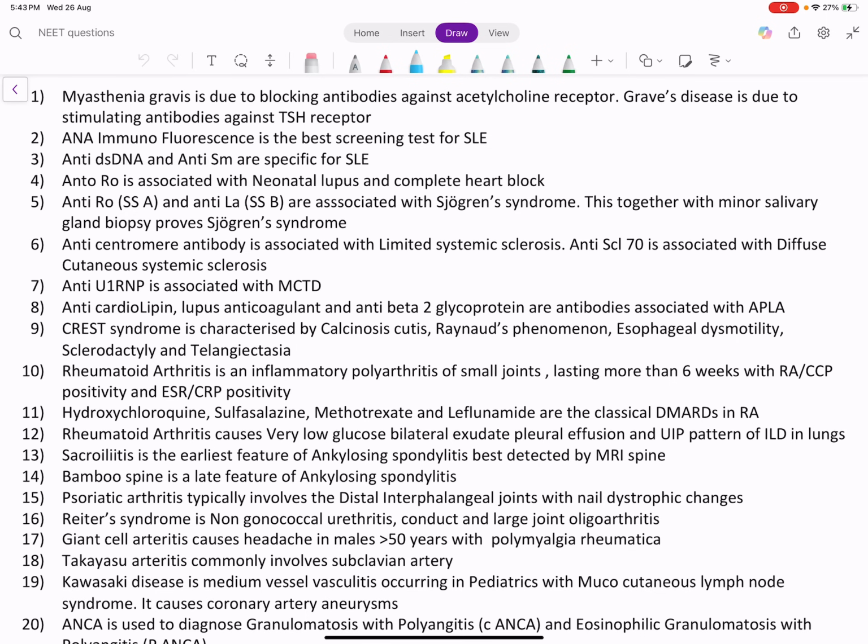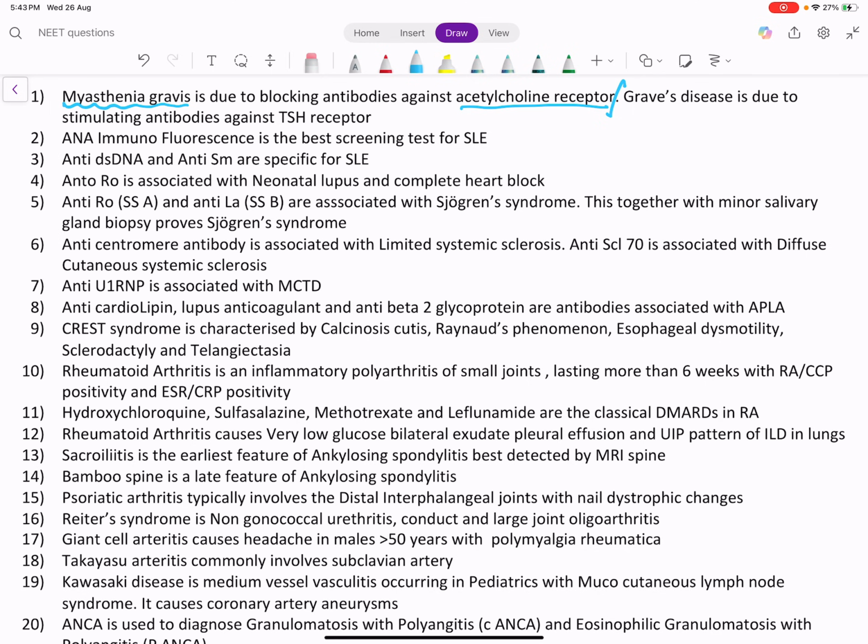So coming to organ specific autoimmune diseases, think of myasthenia gravis. It is a blocking autoantibody against acetylcholine receptor, whereas Graves' disease is a stimulating antibody against TSH receptor. So the mechanism will be different for both.